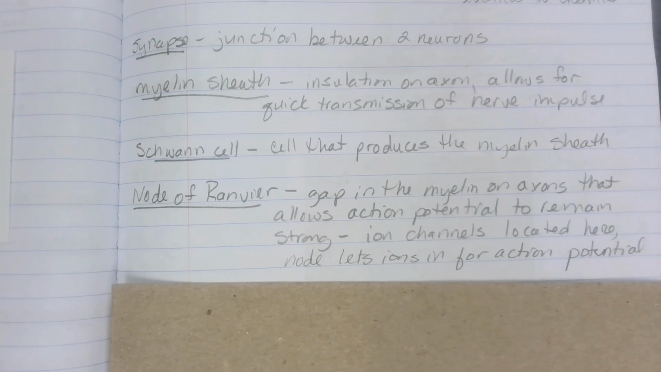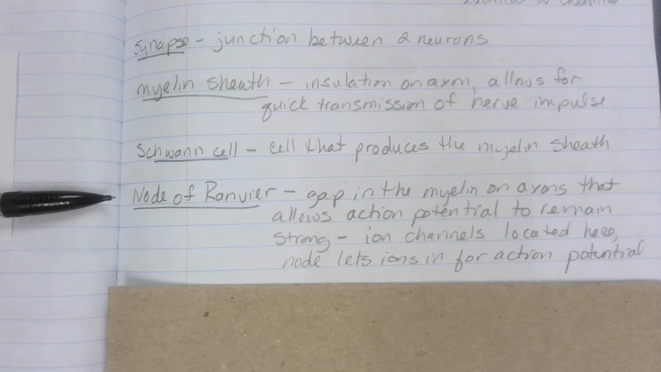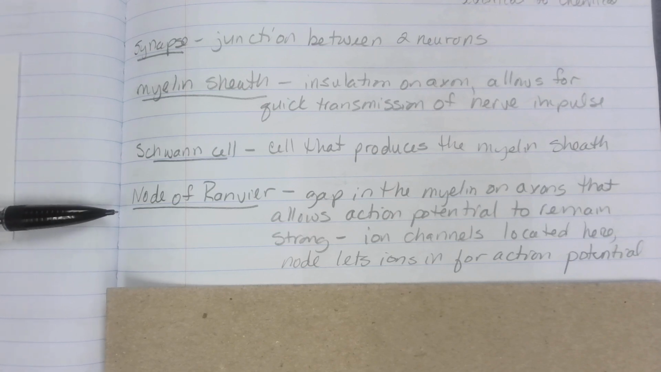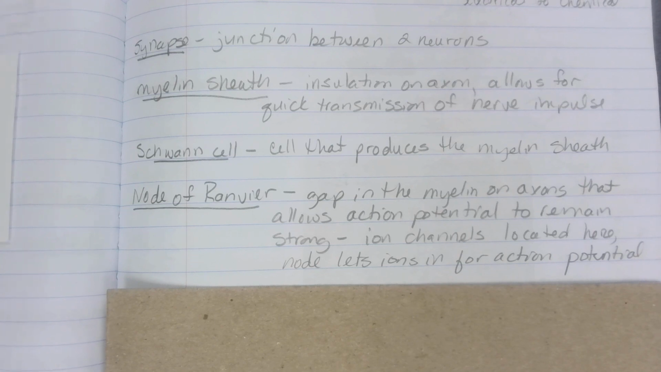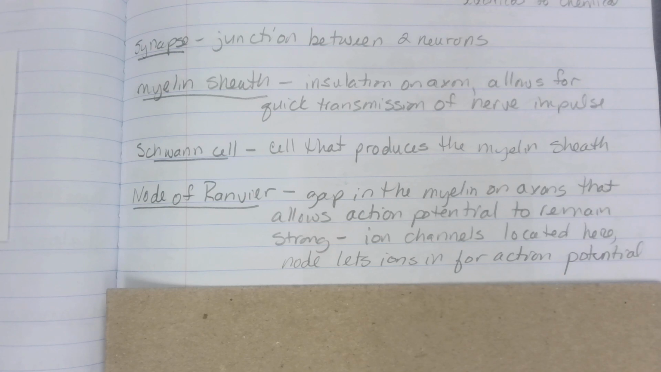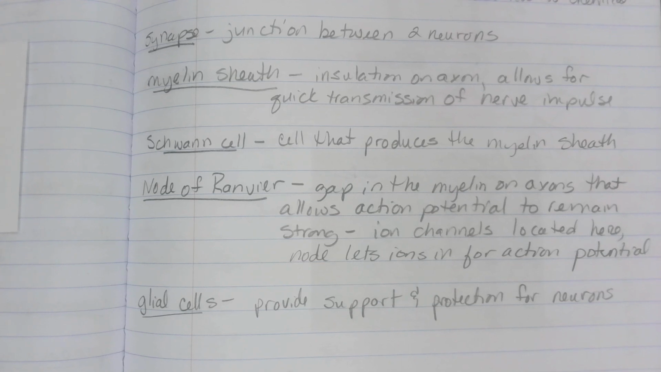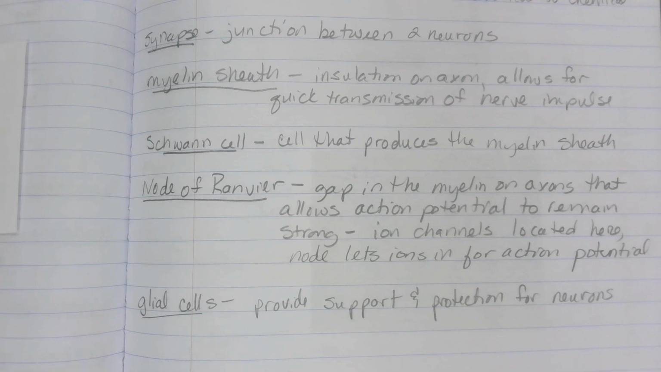Nodes of Ranvier. A node of Ranvier is a gap in the myelin on axons that allows the action potential to remain strong. The ion channels are located here, and the node of Ranvier lets ions in for action potential. And then glial cells. Glial cells provide support and protection for neurons.